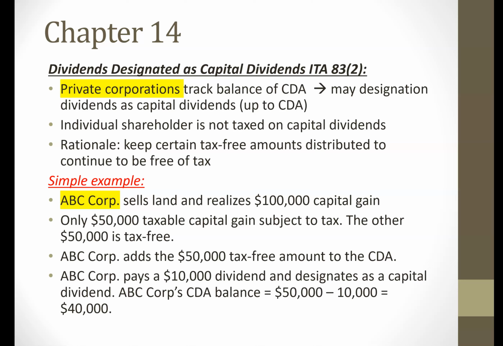Now, if they do that, their CDA balance will go from $50,000 to $40,000 because they've used up the $10,000, and the individual shareholder that receives the $10,000 capital dividend will not be taxed on that. So that's sort of a simple example of a capital dividend. Now, in your textbook, it does go through the different components of the CDA, the capital dividend account. So make sure you review all the things that will impact a company's CDA balance.